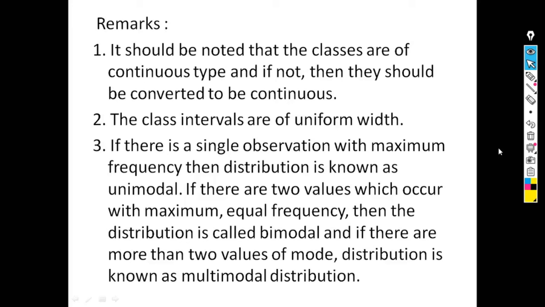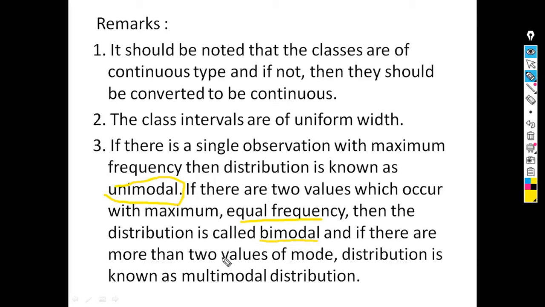Second remark is, the class intervals are of uniform width, means width of all class intervals must be the same. If there is a single observation with maximum frequency, then the distribution is known as unimodal. If there are two values which occur with maximum and equal frequency, then the distribution is called bimodal.